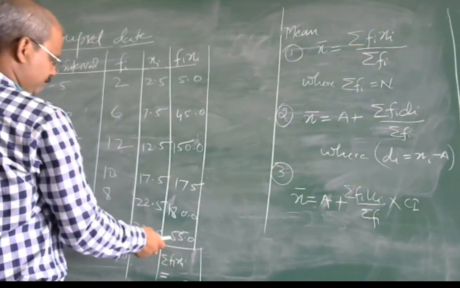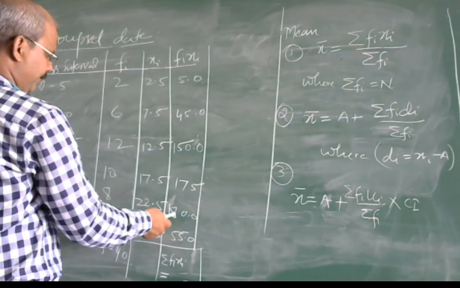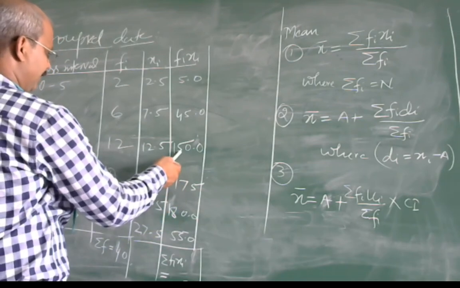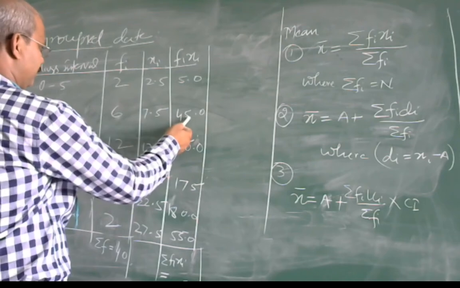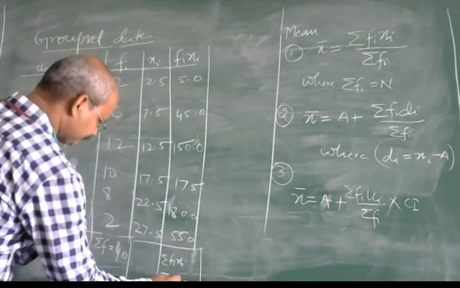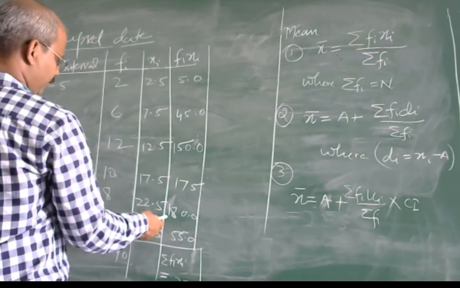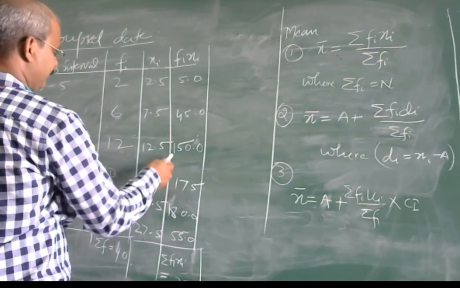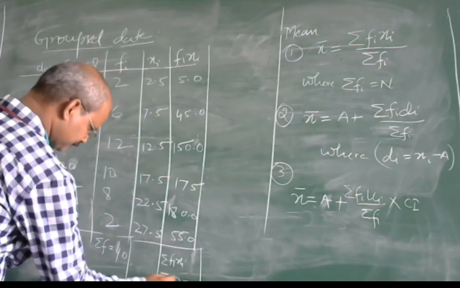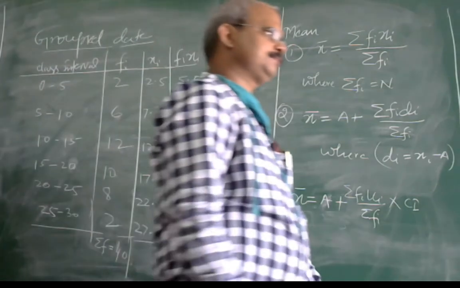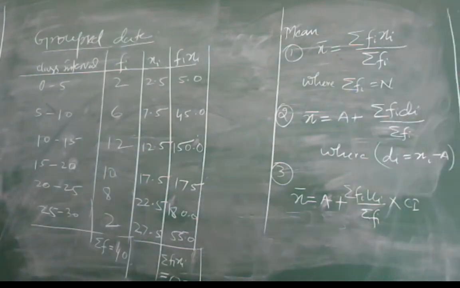Carry 2, 7, 15, 22, 27, 32, 2, 3, 4, 5, 6. This is 620. Okay, students.